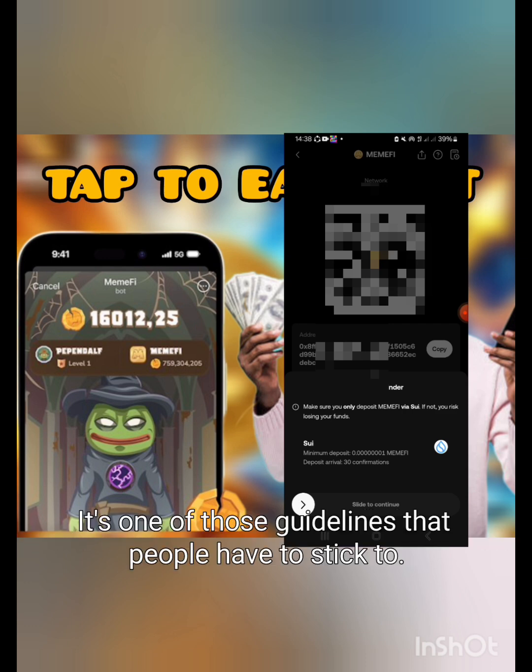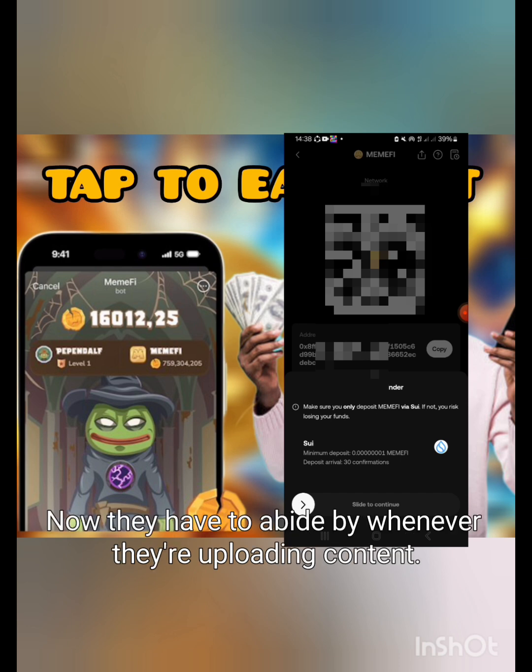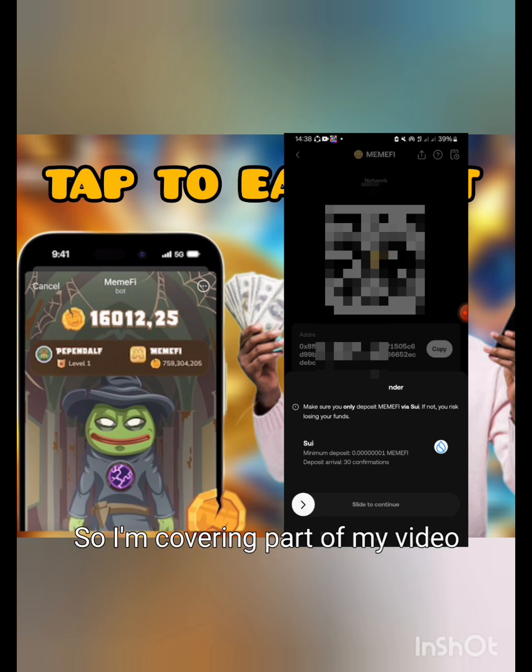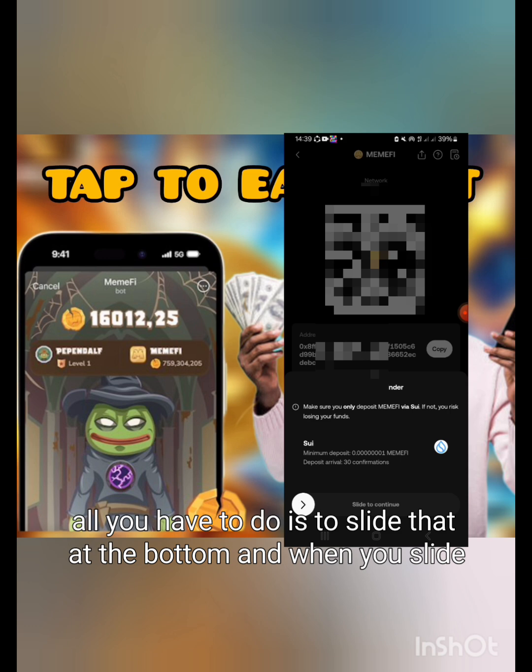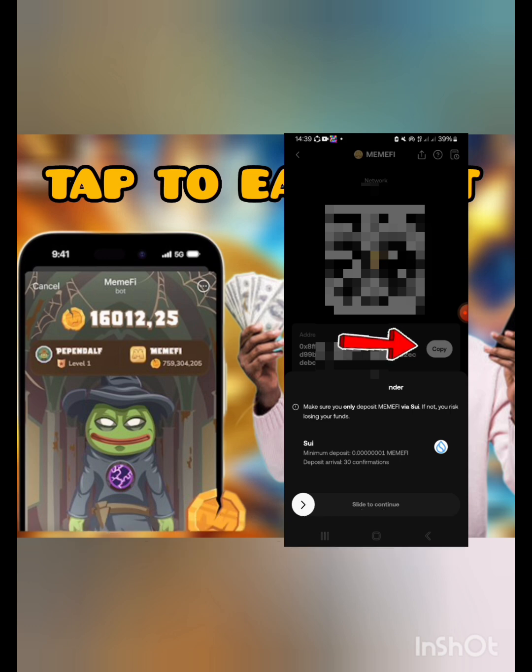It's one of those guidelines that people have to abide by whenever they're uploading content. So I'm covering part of my deposit address as well as that which can be scanned on top. So I'm gonna slide that and then hit copy and then head back to MemeFi.